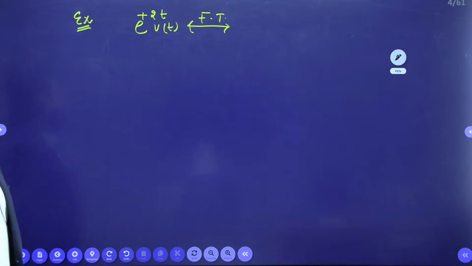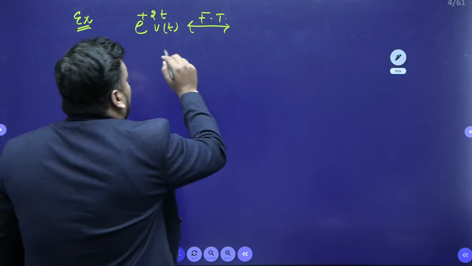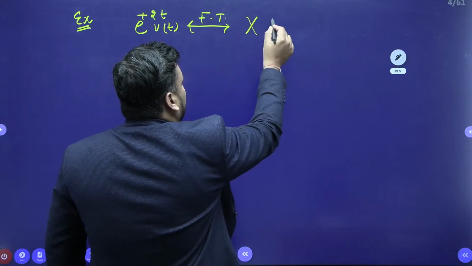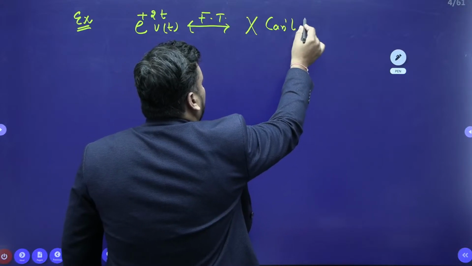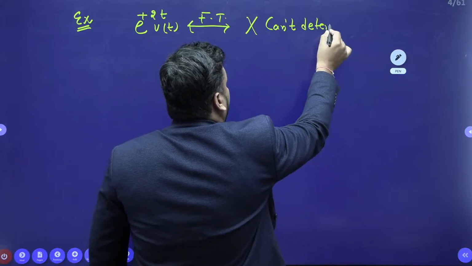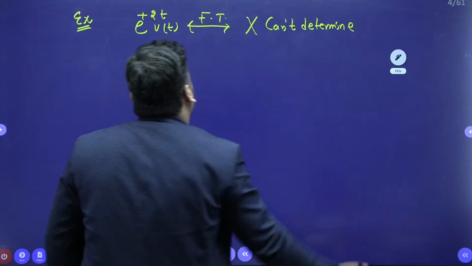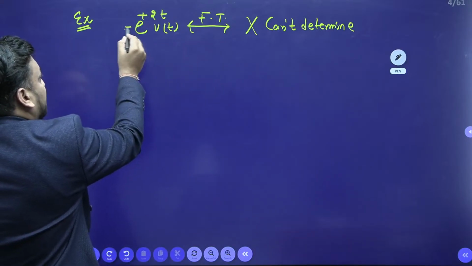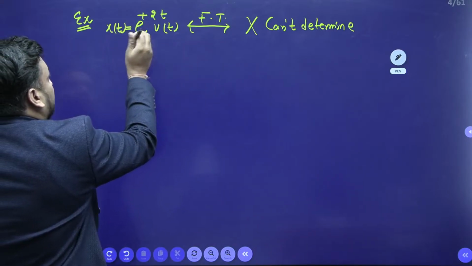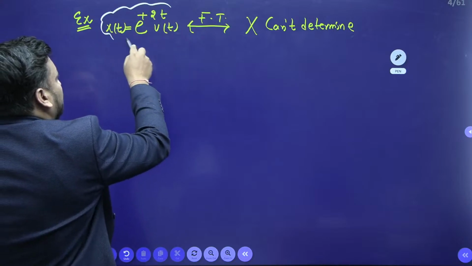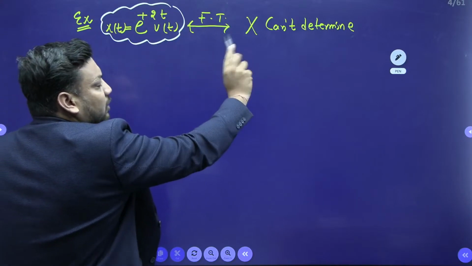e^(+2t) u(t) is an exponentially growing signal. Tell me what is the Fourier transform of this. "This is an unbounded signal, sir." Very good. Unbounded signal, so the Fourier transform can't be determined. But students, all of you just focus on the board. If this is my signal x(t) = e^(2t) u(t), its Fourier transform is not possible.